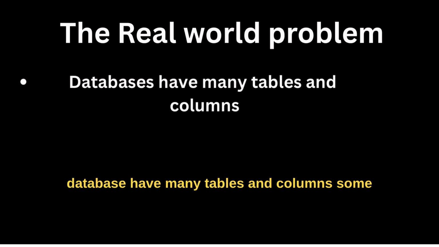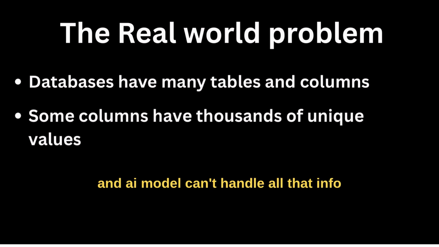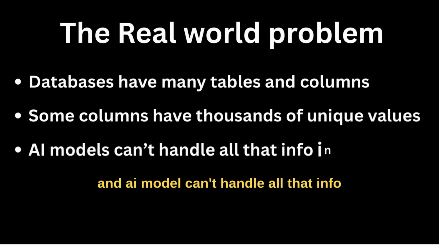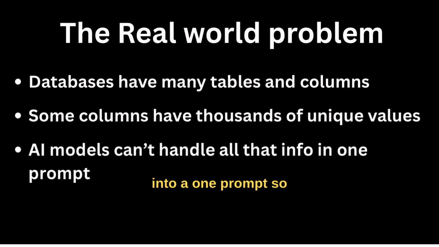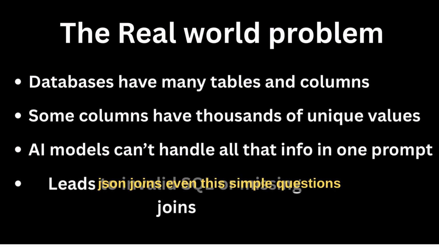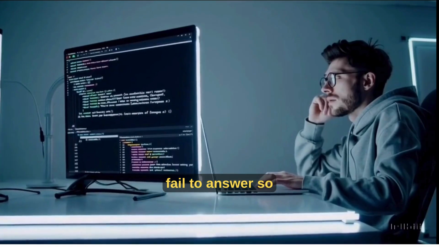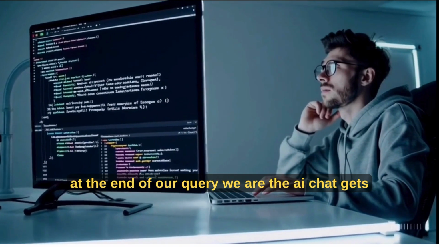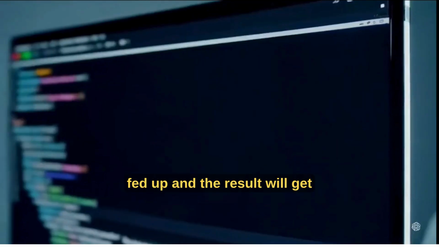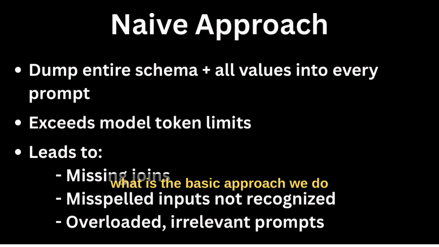Databases have many tables and columns. Some columns have thousands of unique values, and the AI model can't handle all that info in one prompt. So this leads to invalid SQL or missing joins. Even simple questions fail to be answered. At the end of our query, the AI chat gets fed up and the result we get is "no data found."